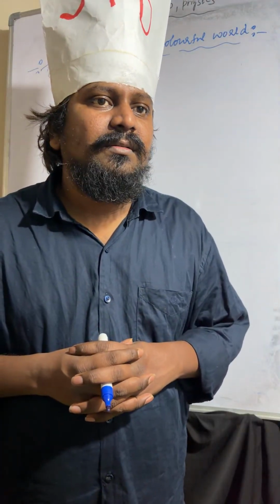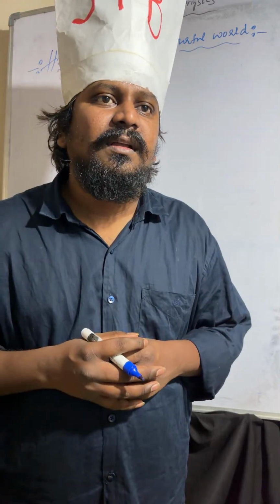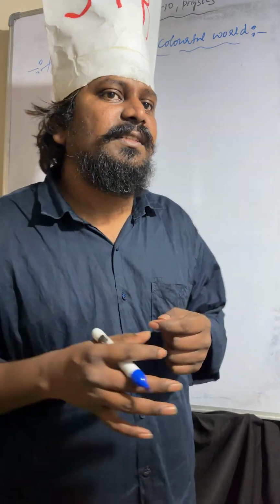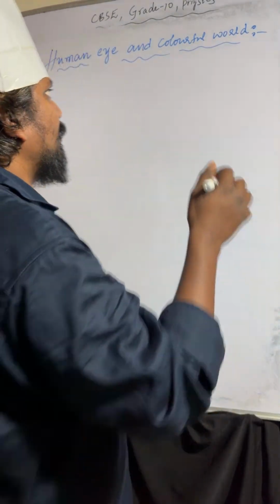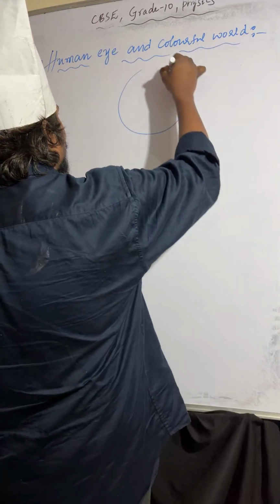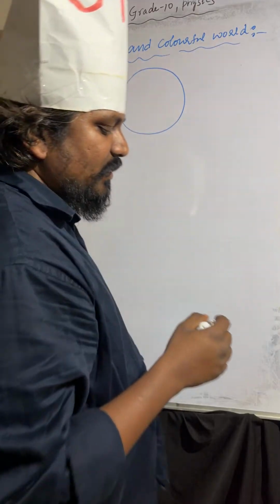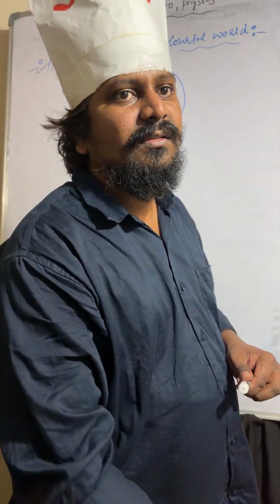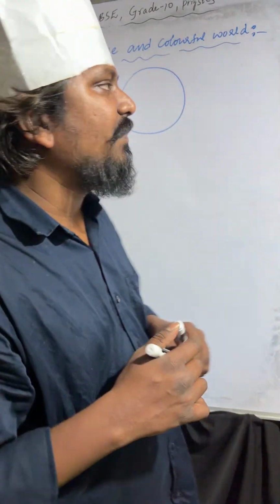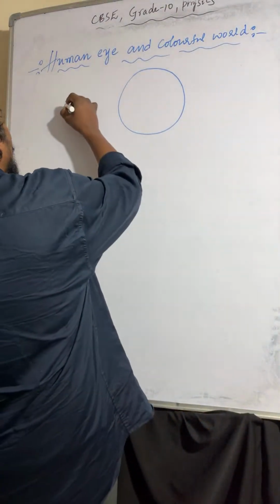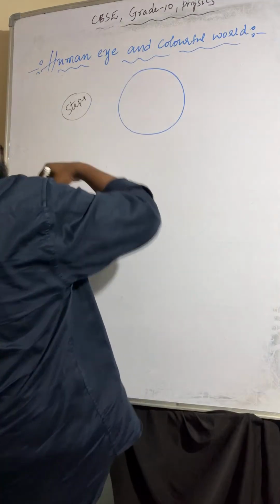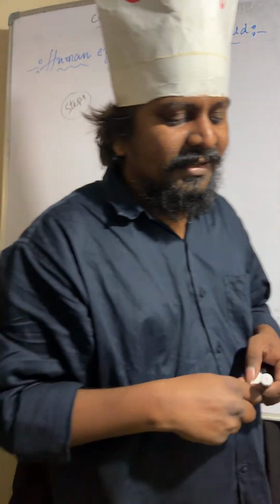Okay, so let's start the topic: human eye parts and function. We will discuss it now. I'm drawing the human eye. First draw a circle, just a simple circle. This is step 1. You can draw all the steps at once, so I'll draw in one step only.